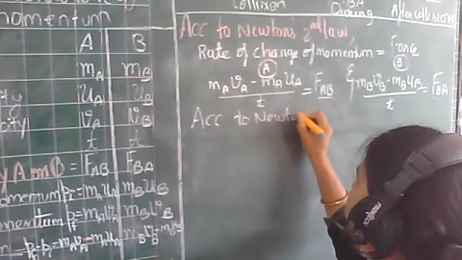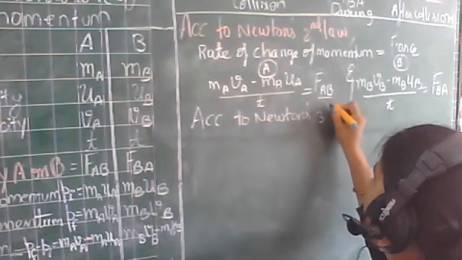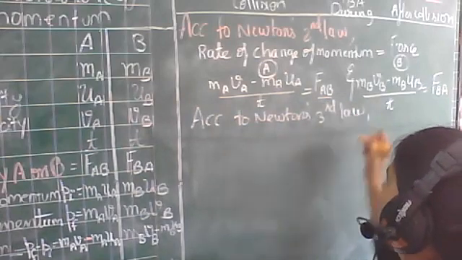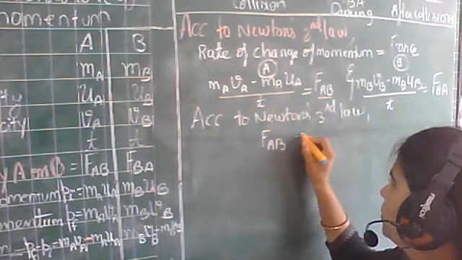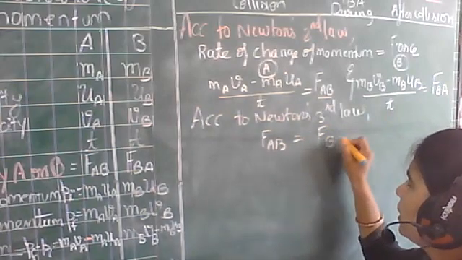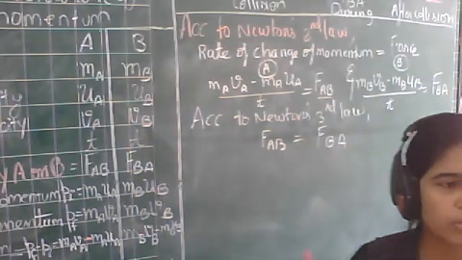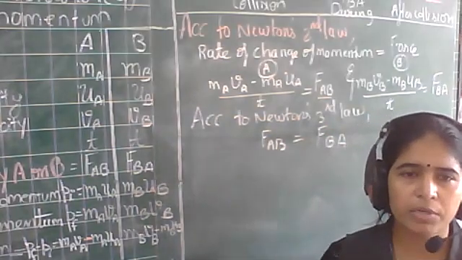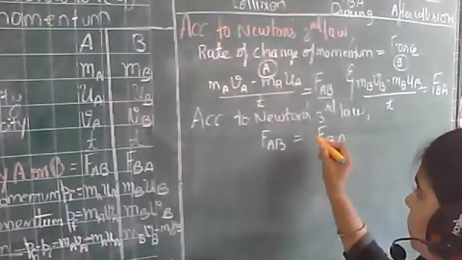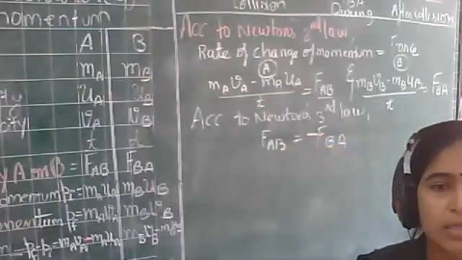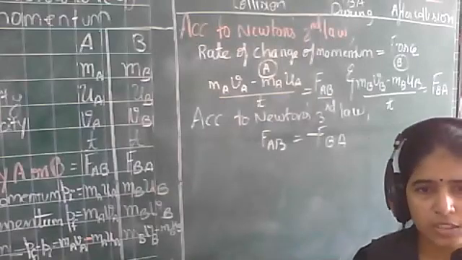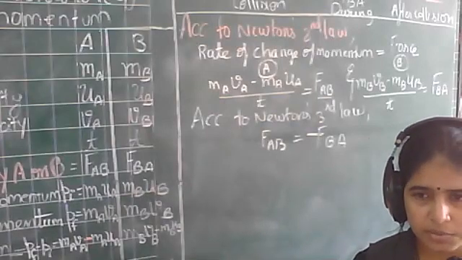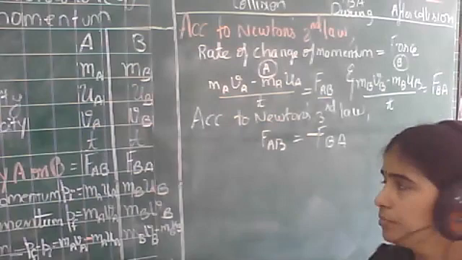According to Newton's third law, FAB, that is action, is equal to reaction, that is FBA. They will be equal but opposite, so I'll put a minus sign here. The minus sign denotes that the directions are opposite to each other. This much clear?